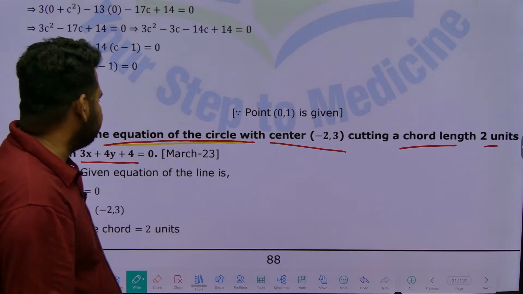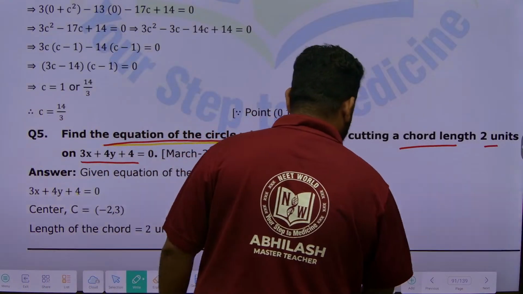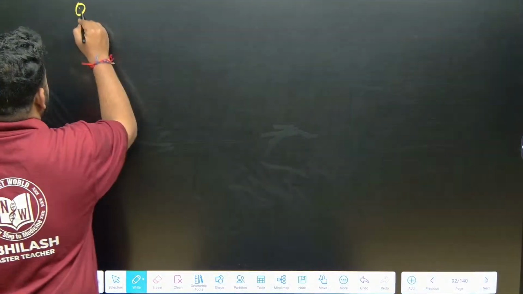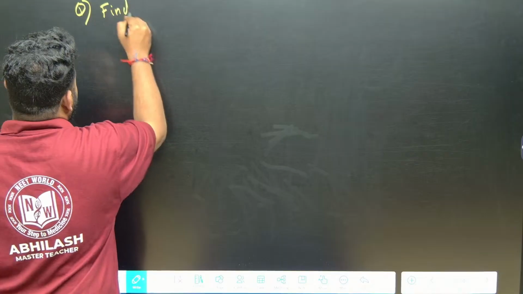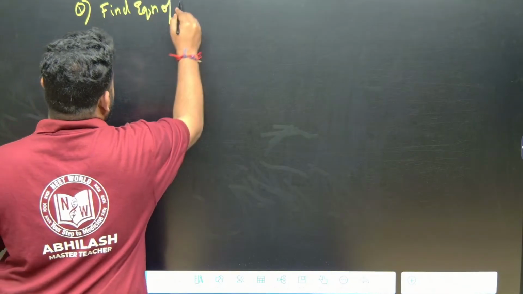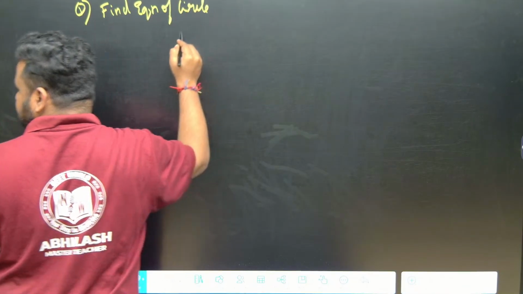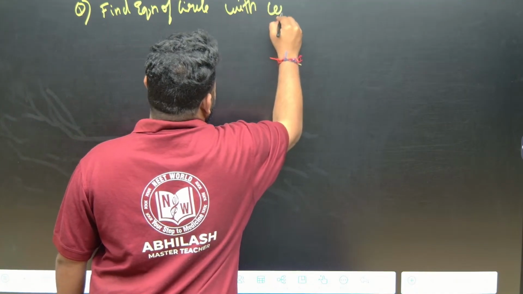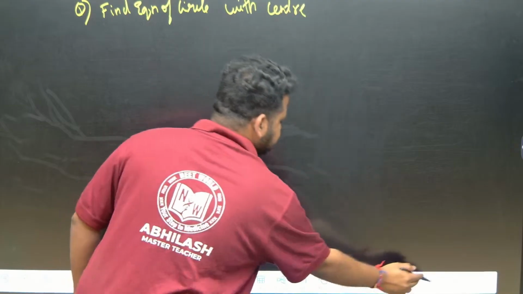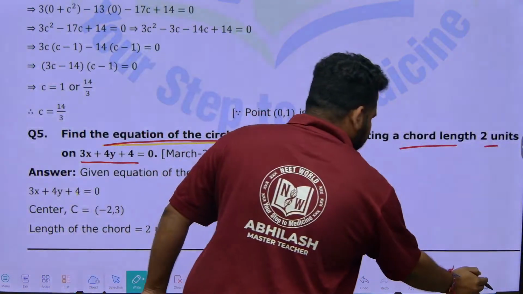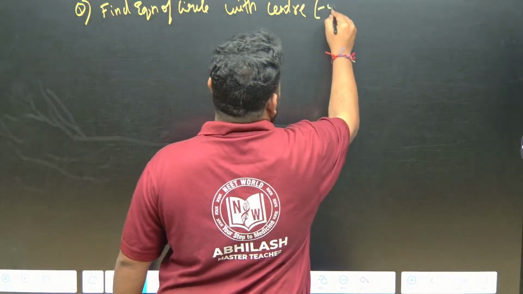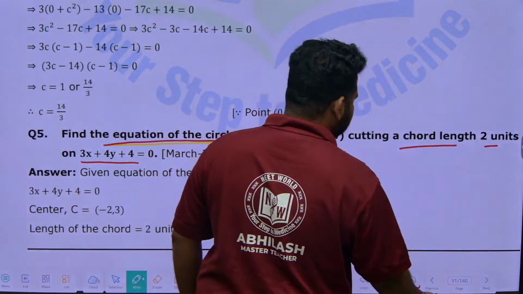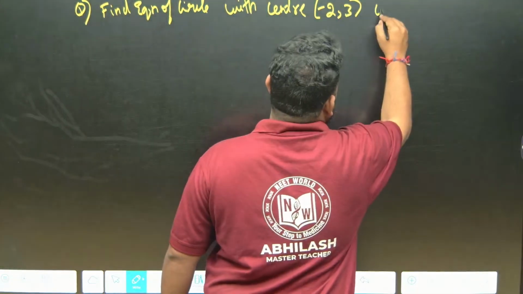We have to find the equation of the circle, correct? So let us take up the question. Question is: find the equation of the circle with center minus 2 comma 3, cutting a chord